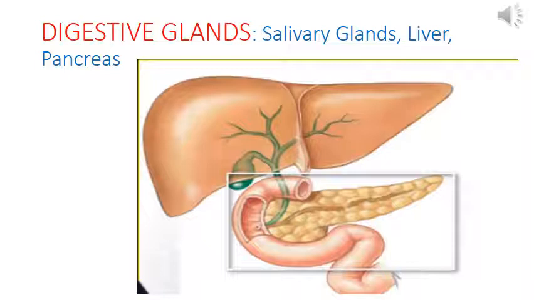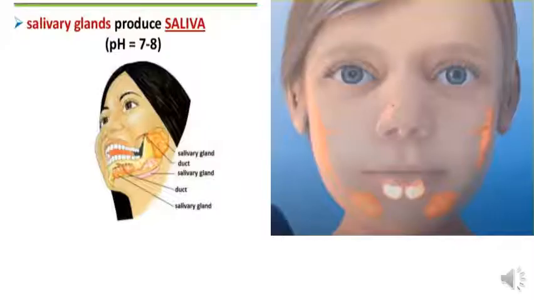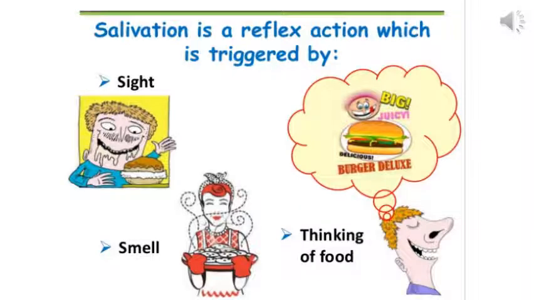We read about gastric juices or gastric glands while we covered the stomach. Salivary glands produce saliva and its pH is around 7 to 8. We have 3 pairs of salivary glands. When do we salivate? Salivation is a reflex action which is triggered by sight. When we look at any food, saliva automatically comes into our mouth, or by smell, or thinking of food.